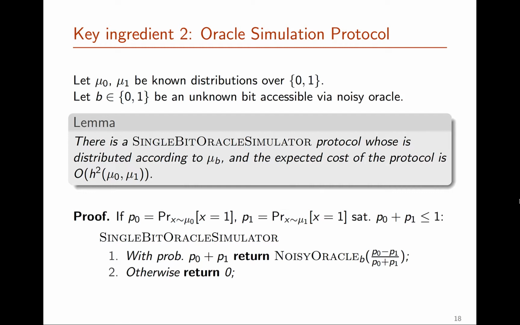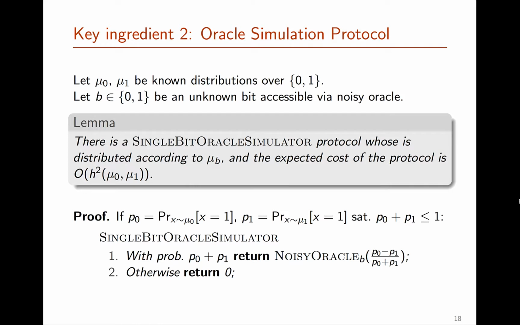But we let B be a bit that is not known and that we can access only via the noisy oracle. Then the second main ingredient of our proof is that there is a protocol where the output value of this protocol will be distributed exactly according to mu sub B, even if we don't learn B exactly. And the expected cost of the protocol is exactly this Hellinger distance between the two distributions mu0 and mu1.